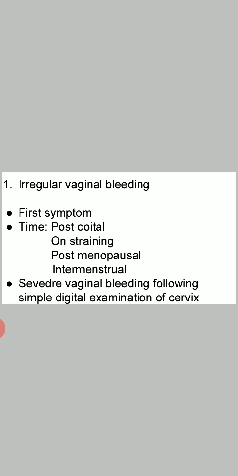So bleeding may occur post-menopausal or it may be intermenstrual. The bleeding may occur in between the periods. Sometimes whenever cervical examination is attempted, the vaginal bleeding will at once start. So on simple digital examination of cervix, severe vaginal bleeding will occur, because cervix bleeds on touch. Cervix is very soft.